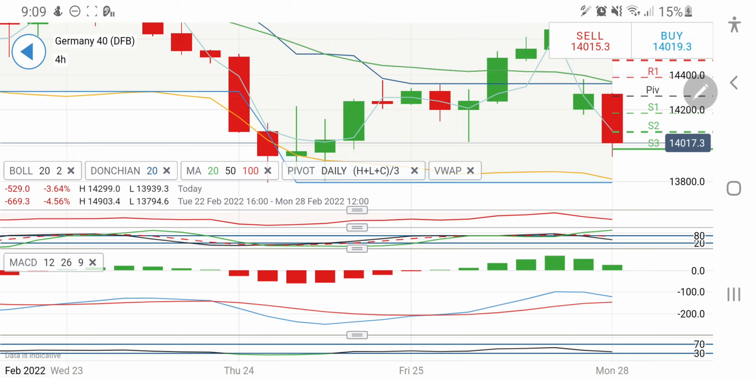In sum, take a short entry below 13980 and you can expect it to drop towards 13900, 13840 and 13800 levels. These are the targets for the day for Germany 40. Any long entry is recommended only beyond 14300. Beyond 14300, you can expect it to rise towards 14400, 14550 levels. And remember, you can sell every rise till 14300 levels.